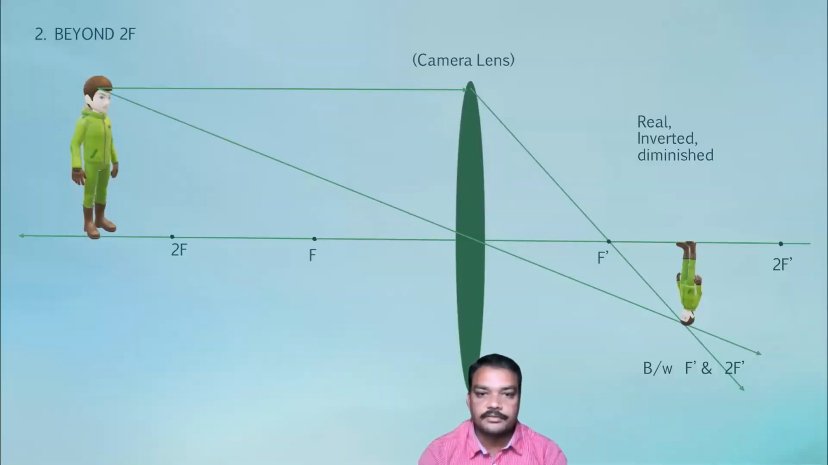Another application of a convex lens is a camera lens. For passport size photos, we go to a photo studio. The person uses a camera in which there is a convex lens. When someone stands in front of the camera, the image is captured on the reel inside the camera. That one can understand better by seeing this ray diagram.